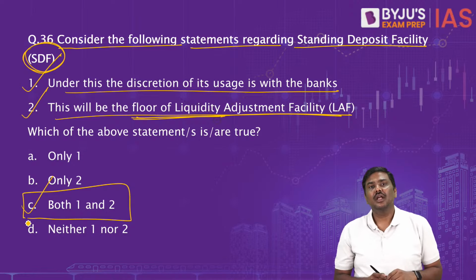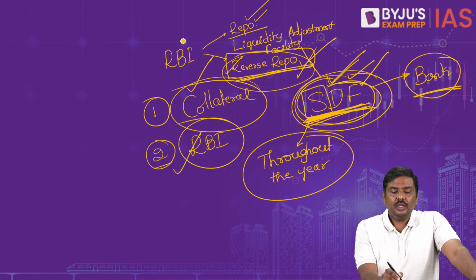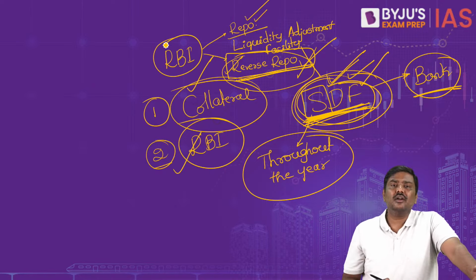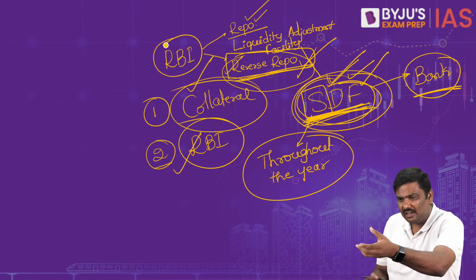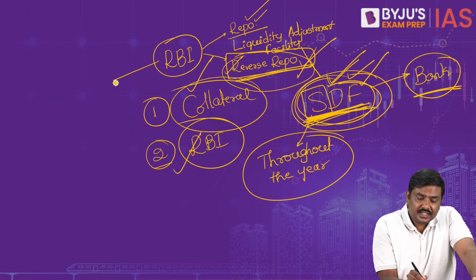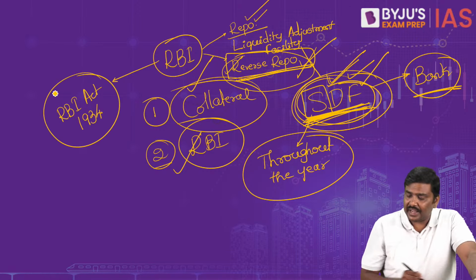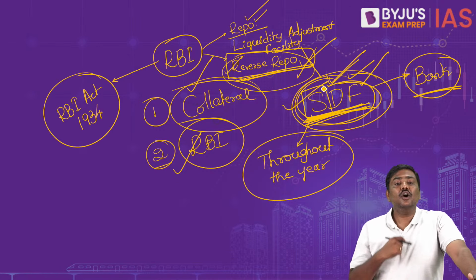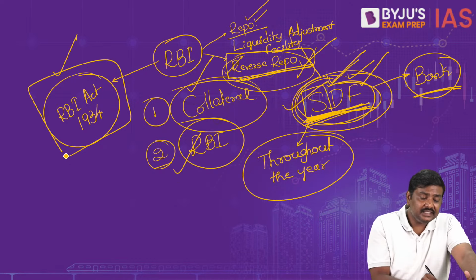Both are correct. Now next very important point. You are giving a new tool to Reserve Bank of India. Government of India is asking RBI to introduce a new tool, SDF. For this, government has amended RBI Act of 1934. I'll repeat it. For introducing the SDF, Government of India has amended RBI Act of 1934.